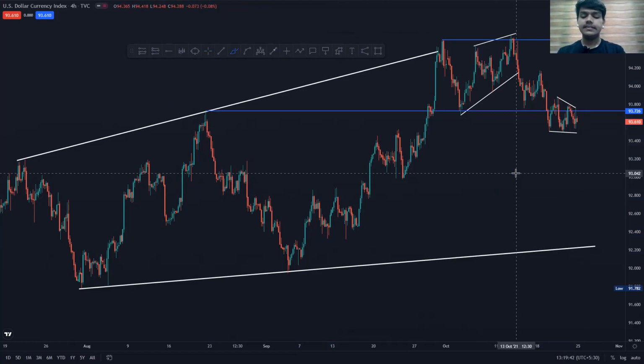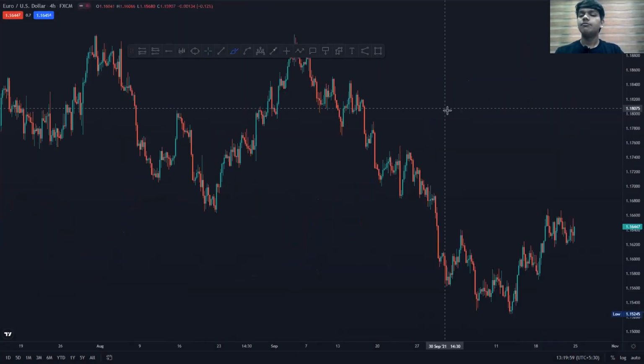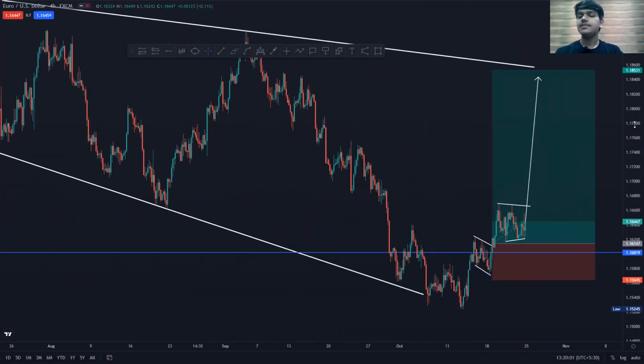So what it is clearly indicating is that we have to look for these structures as one of the important things which gives us direction. I always look at the dollar index to decide the direction on other pairs. So if the dollar index moves up, my EUR/USD trade, which I am already in, will be affected, and I have a very good position on that.